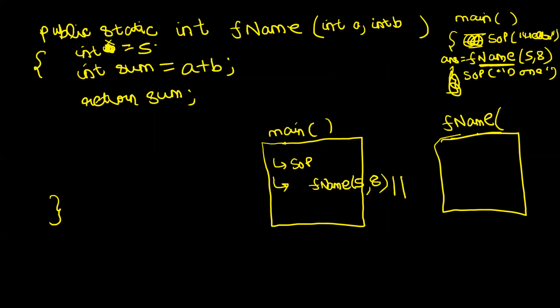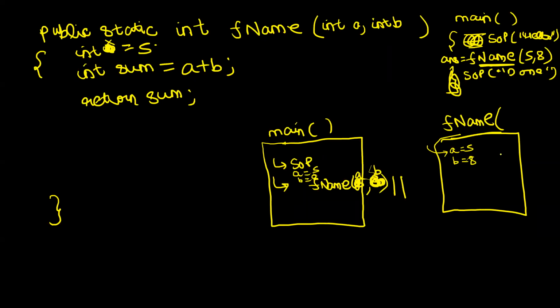5, 8. So do you agree that inside the context of fname, a is equal to 5 and b is equal to 8? Do you agree? Yes. Acha. Let's say in the main method, you had a variable a equal to 5 and b equal to 8, and you have passed here a comma b. Can anybody tell me, is the a and b in the main method same as a and b that this function is getting? No.